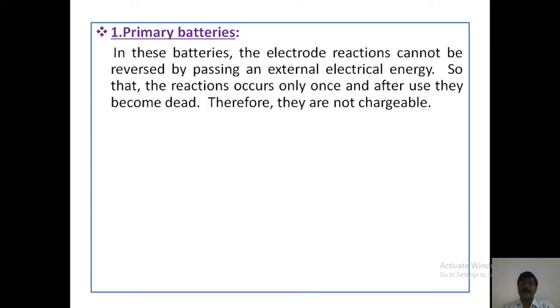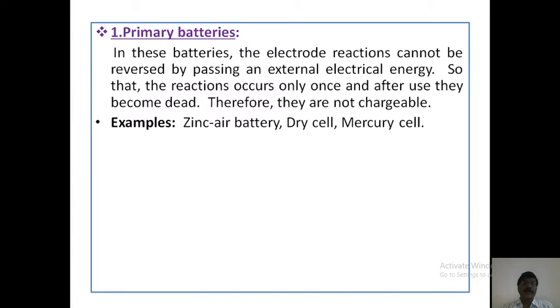Therefore, they are not chargeable. That means primary batteries cannot be recharged. What are the examples of primary batteries? Zinc air battery, dry cell, mercury cell.